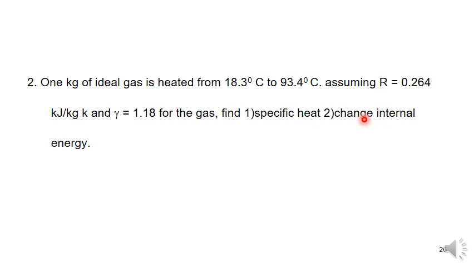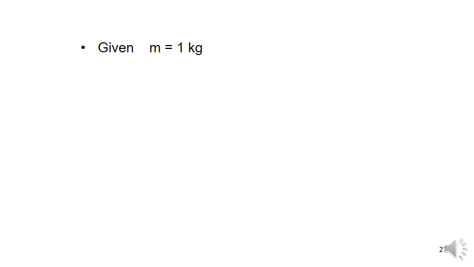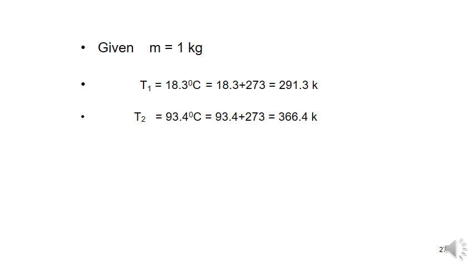Next, coming to the change in internal energy. The change in internal energy dU is equal to m Cv (T2 minus T1). The m value is 1, we will get Cv here, and T2 minus T1 is 93.4 minus 18.3. We will get the change in internal energy. First write the given data. Mass m is equal to 1 kg. T1 is 291.3 Kelvin, and T2 is 93.4 degrees centigrade; by adding 273 we get 366.4 Kelvin.